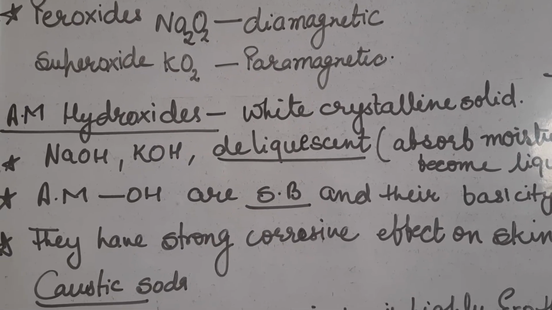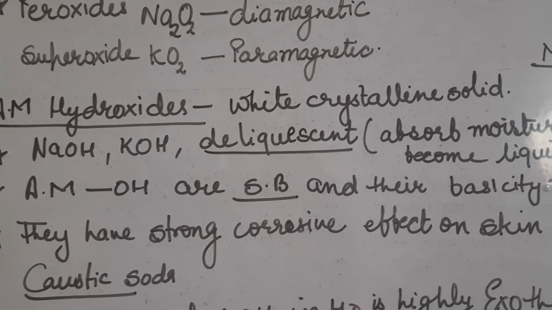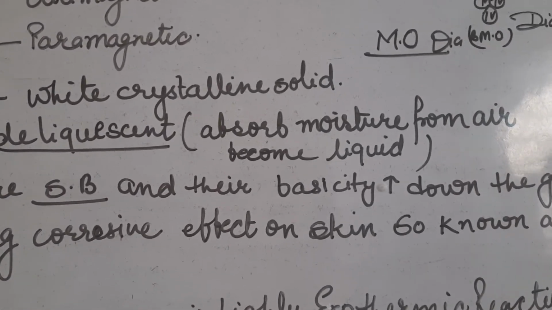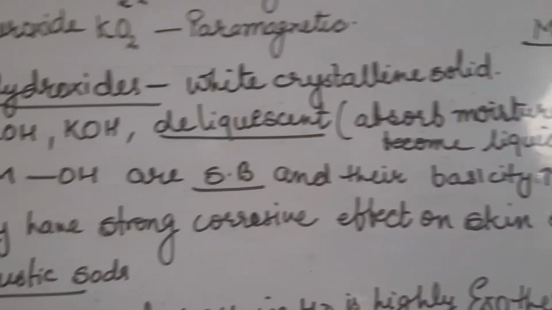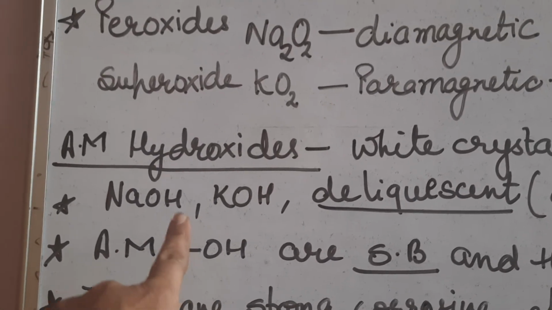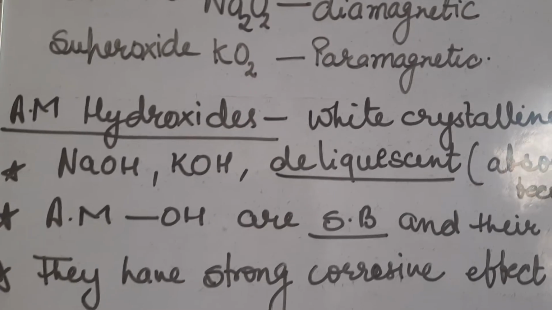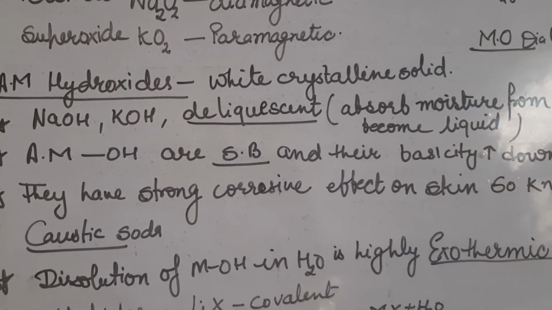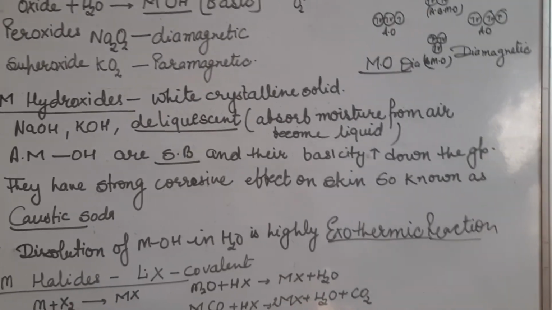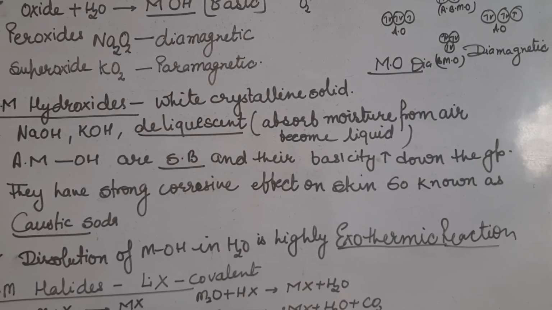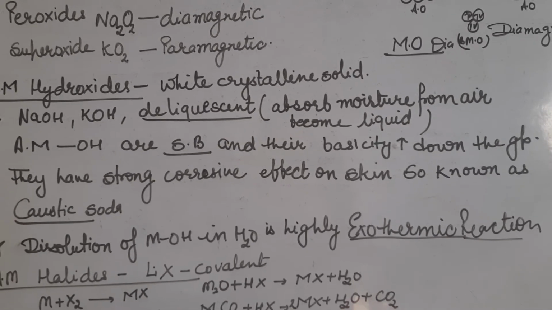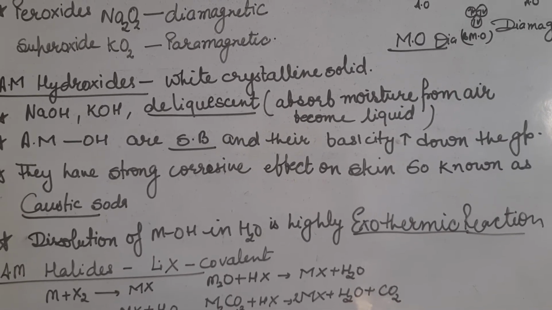Alkali metal hydroxides are strong bases and their basicity increases down the group. This is because the size of the metal ion increases. That's why the bond length increases and bond dissociation energy decreases, and the metal hydroxide bond easily breaks and gives OH ion. That's why their basic character also increases. They have a strong corrosive effect on skin, so they are known as caustic soda.